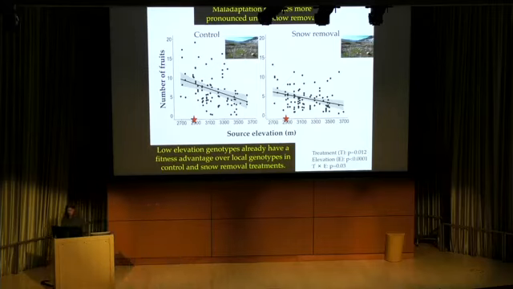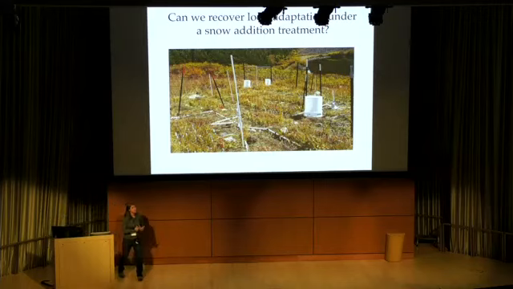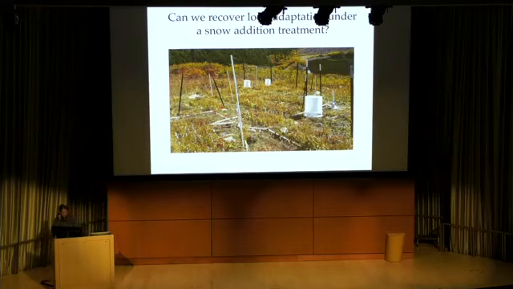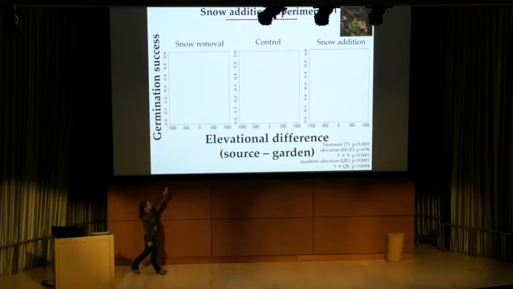So we started to wonder whether climate change may already have disrupted local adaptation and shifted fitness functions in the system. So we actually started a snow addition experiment, and I'm going to show you those data here. On the x-axis, we're looking at elevational difference. I've only been showing you data from one garden at a time; we're now going to integrate across all 5 gardens.